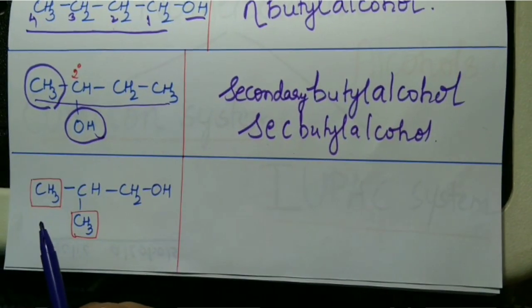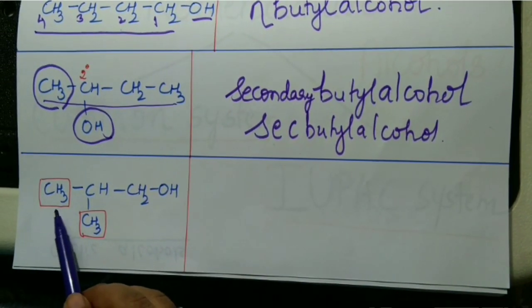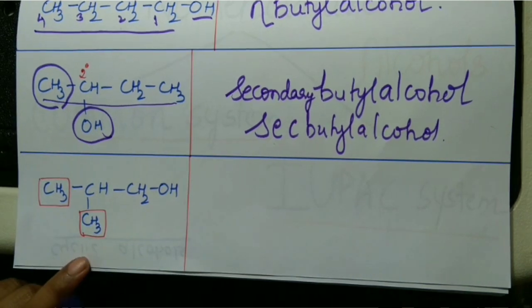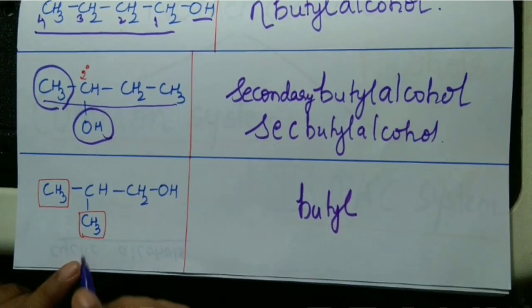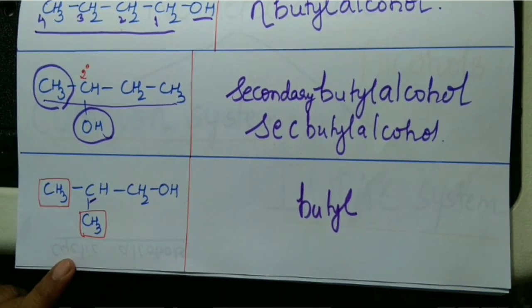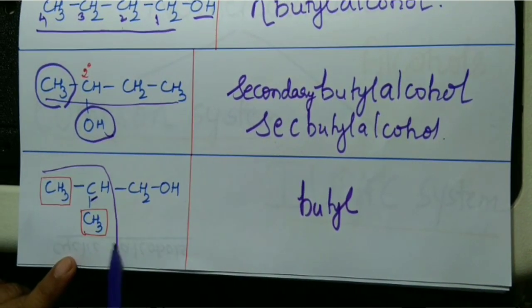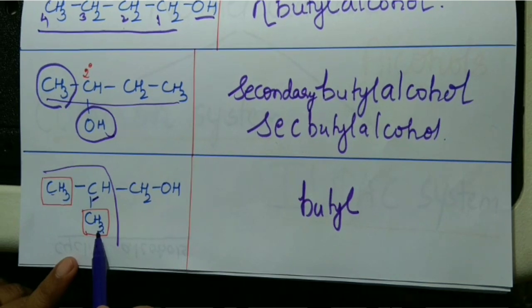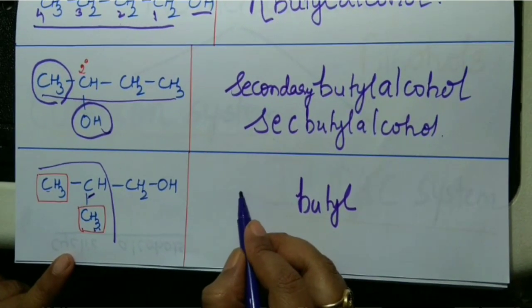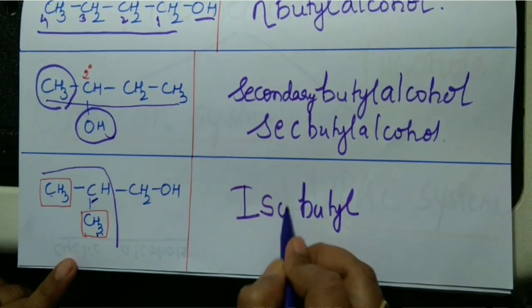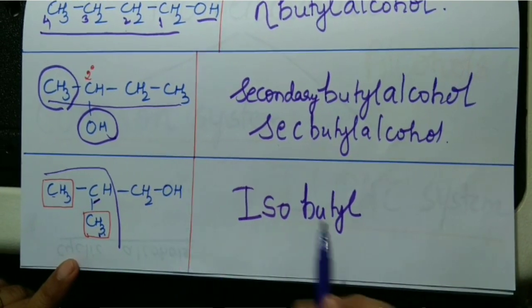Now look at this molecule. How many carbon atoms are there? There are 4 carbon atoms. Hence, the alkyl group is butyl. But here, this carbon atom has 2 same groups on either side. Hence, I am going to use the word, yes, iso. Now, 4 carbon atoms are there.